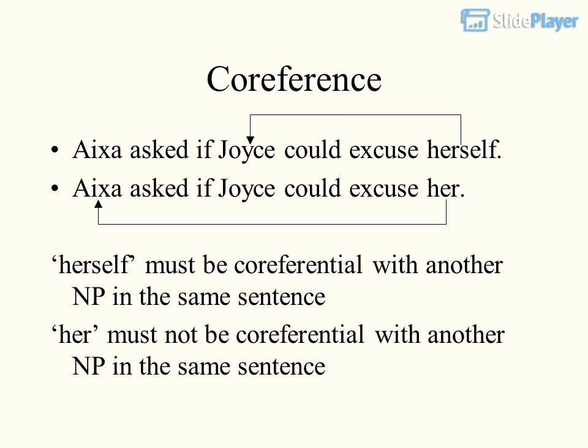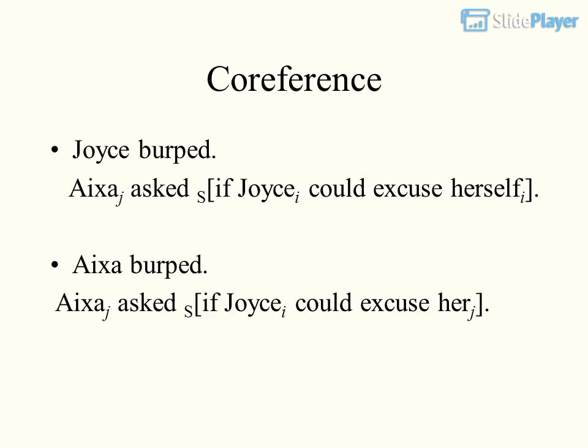Herself must be coreferential with another NP in the same sentence. Her must not be coreferential with another NP in the same sentence. Co-reference: Joyce burped. Aixa asked if Joyce could excuse herself. Aixa burped. Aixa asked if Joyce could excuse her.